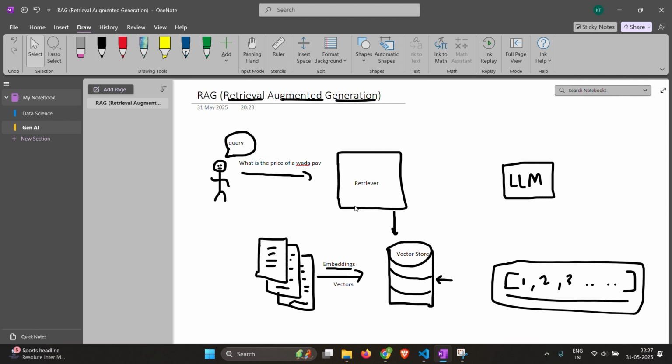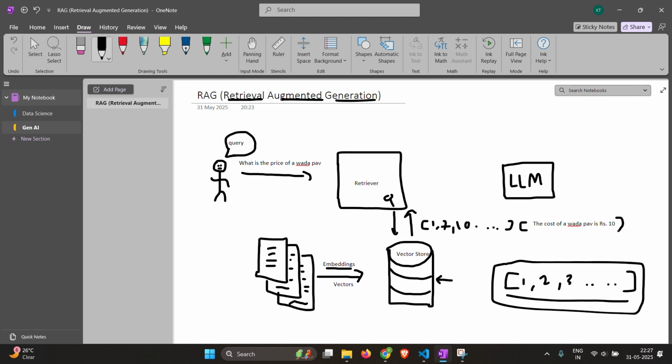So how do you find vectors that are closely matching? So one way is using the cosine similarity. So that is the dot product. So whenever you find the dot product of two vectors, higher the dot product, the more the vectors are matching with each other. So let us say we perform the vector search on this vector store and then we got a vector that is the embedding of, let us say, it could be any vector with some numbers which represents the document. The cost of a vada pav is 10 rupees.